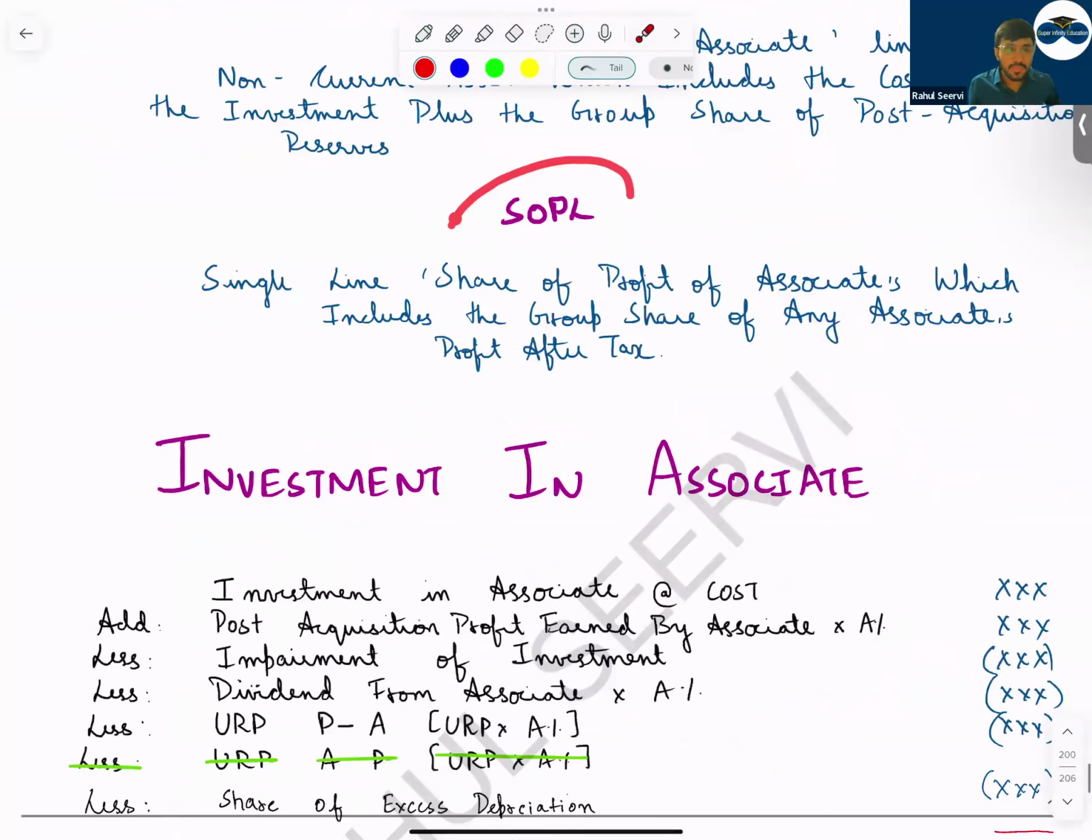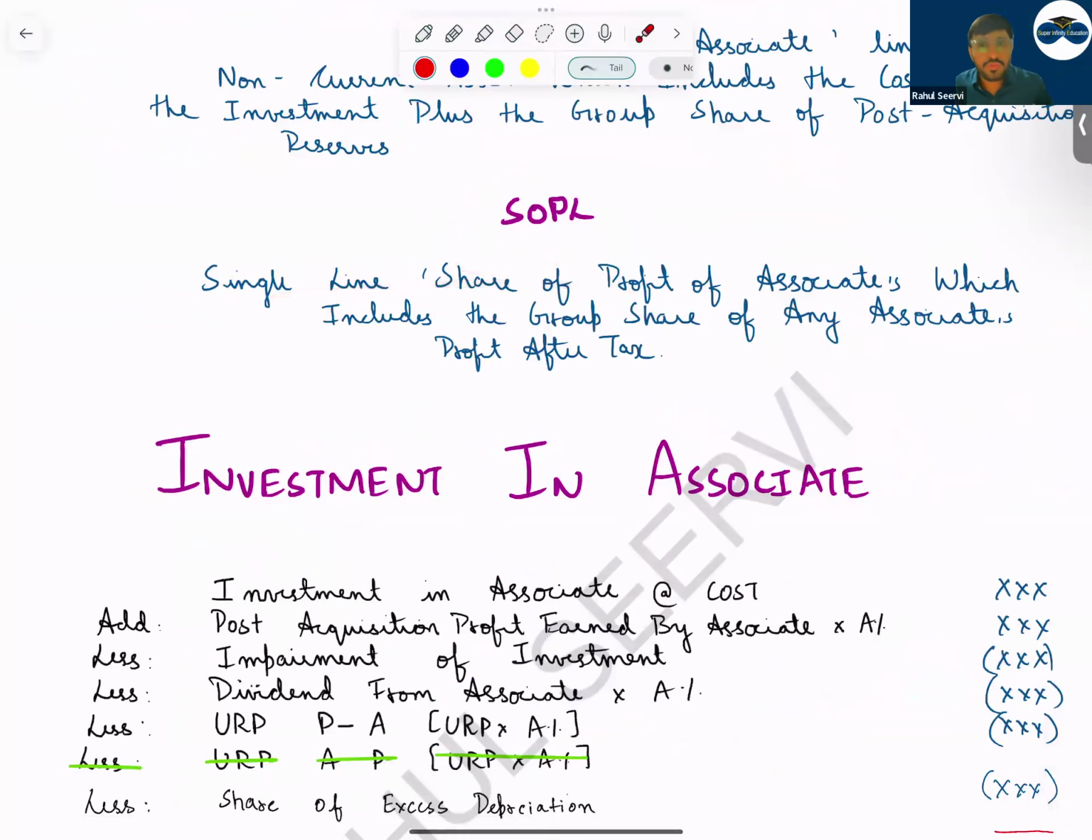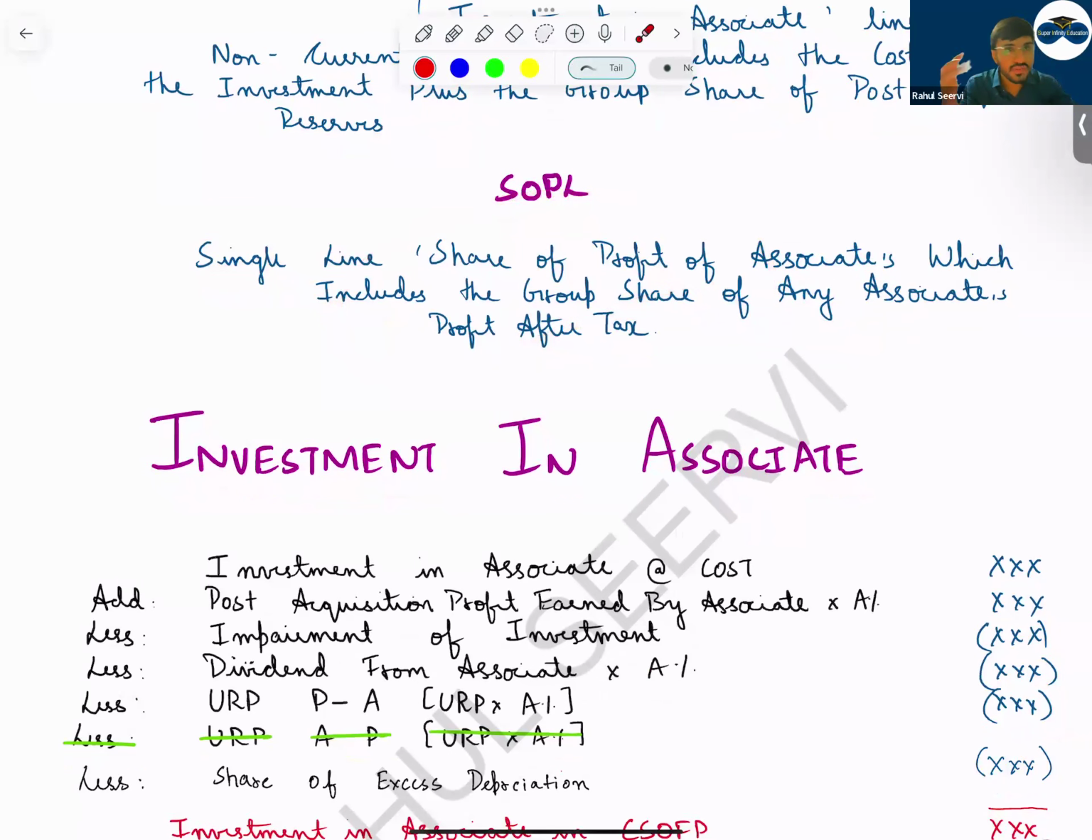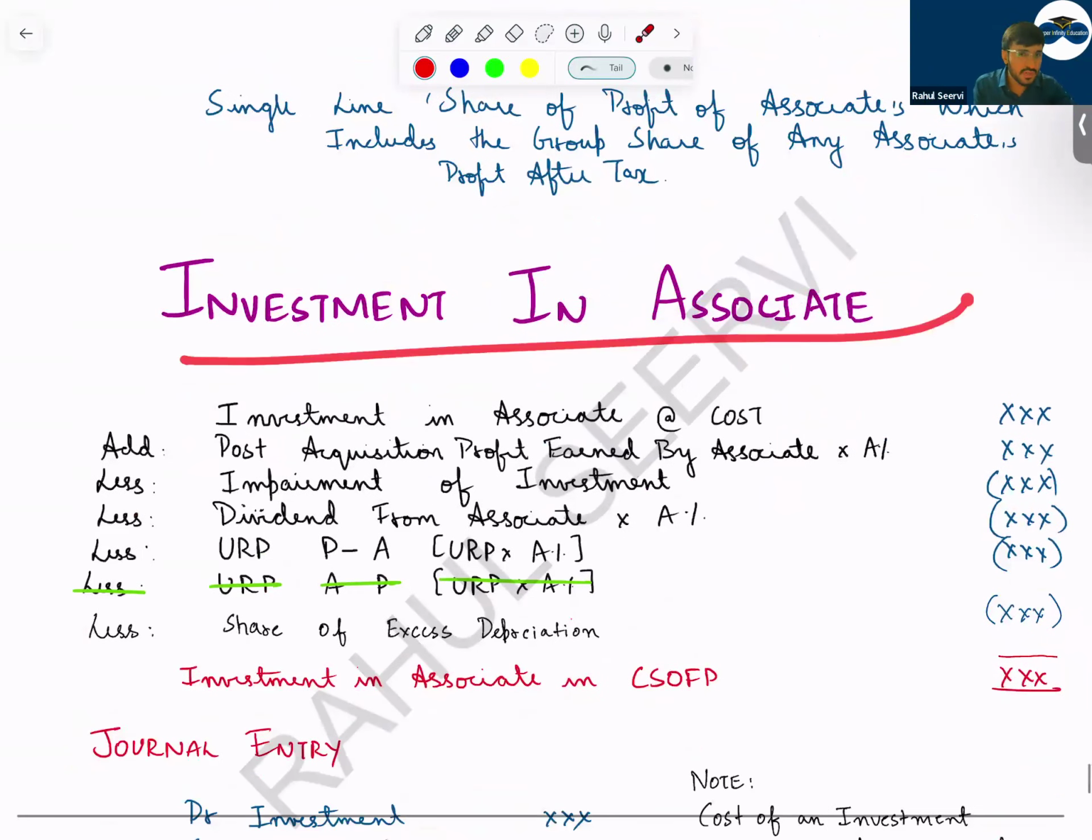In P&L, what do we do? In P&L, we show a single line item, share of profit of associate, which includes the group share of any associate. So it will include what? It will include your OCI part also. If an associate company is there, once we acquire, they have a revaluation surplus. Out of that, 30% or 25% will belong to you. Understand?